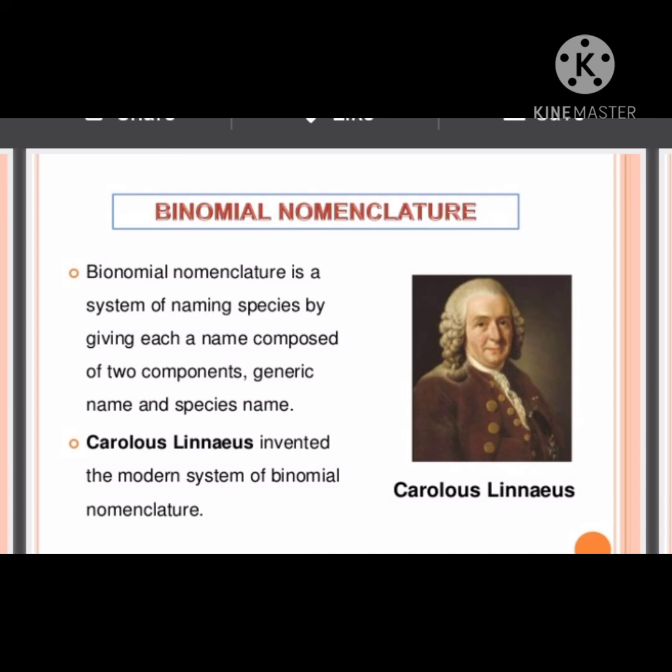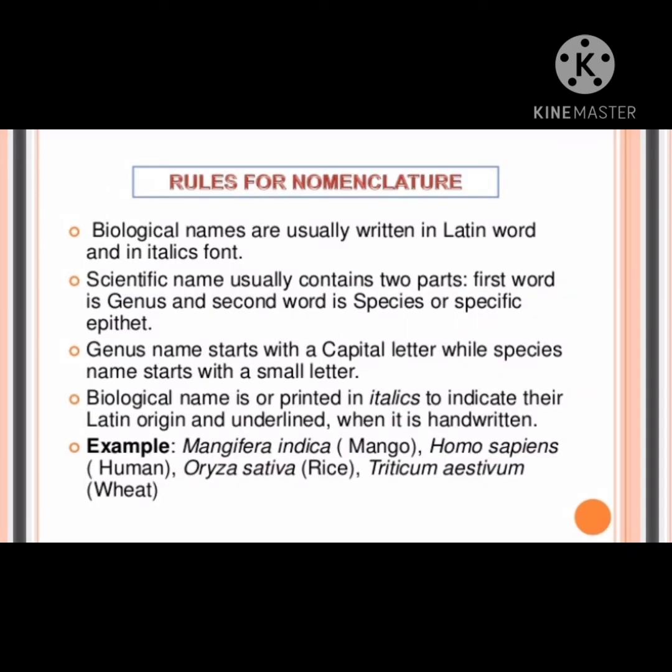In classification, the organisms that are closely related to one another are placed in a single group. Based on the similarities, they are placed in a single group, and based on the differences, they are categorized as different subgroups. The larger groups are again placed in still larger groups. The various grouping levels or ranks in classification are known as categories.